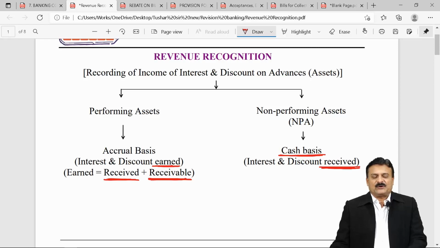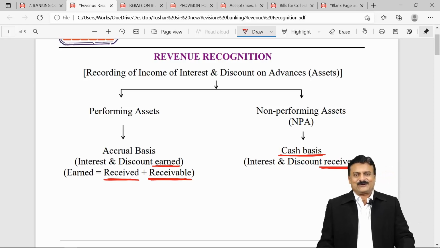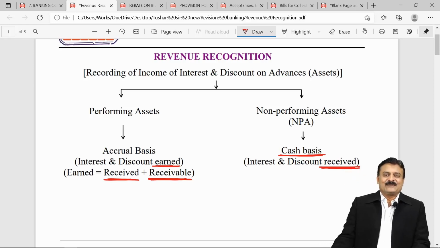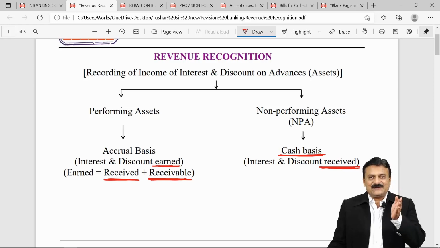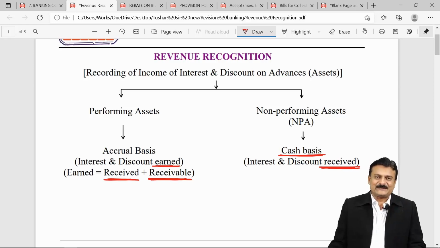The second important point is rebate on bills discounted. What do you mean by rebate on bills discounted, students? Rebate on bills discounted is unexpired discount, discount received in advance by your bank.